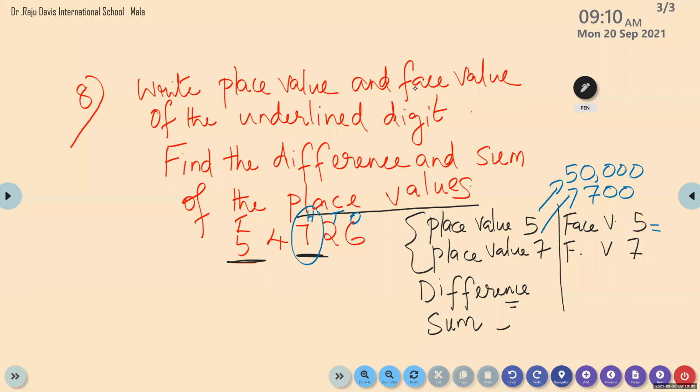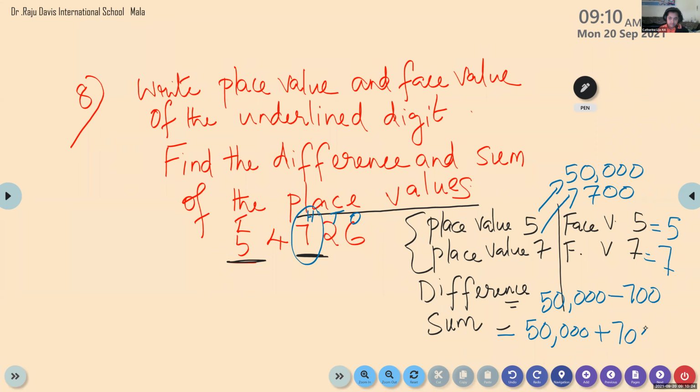Face value of 5 itself. Face value of 7? 7. Okay. Now, children, what do you have to find out? Find the difference of 50,000 minus 700. You have to find out. Then you have to find out 50,000 plus 700. Have you all completed?